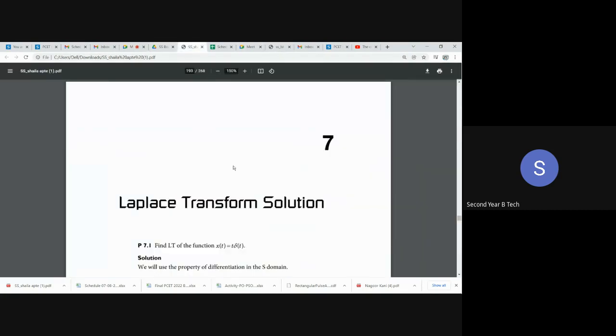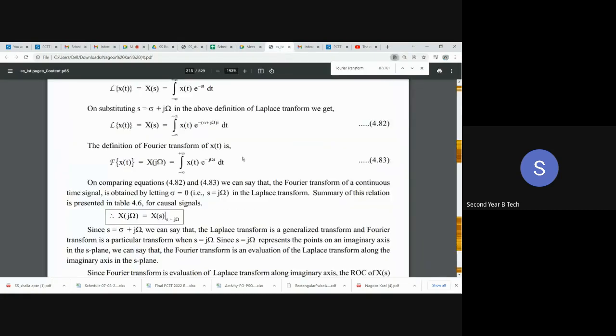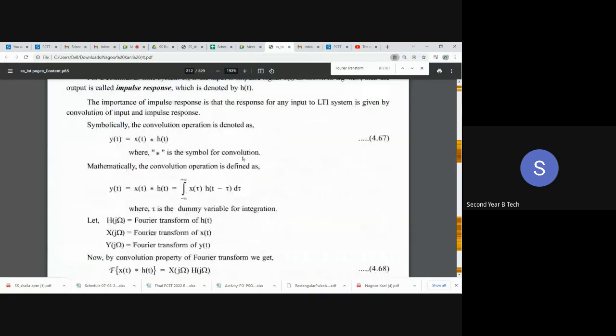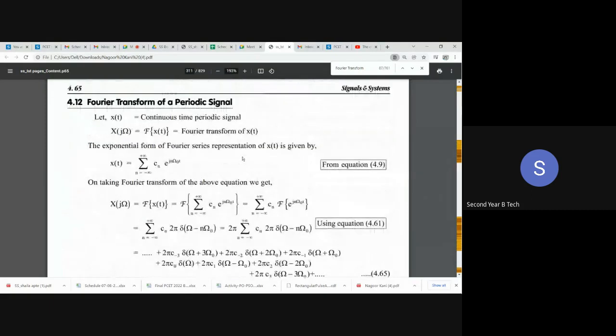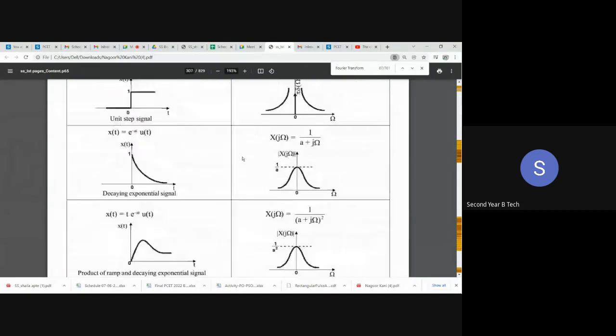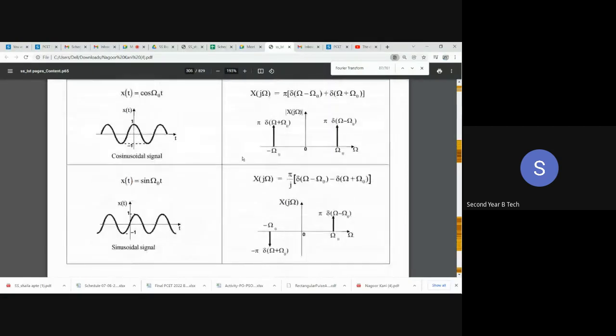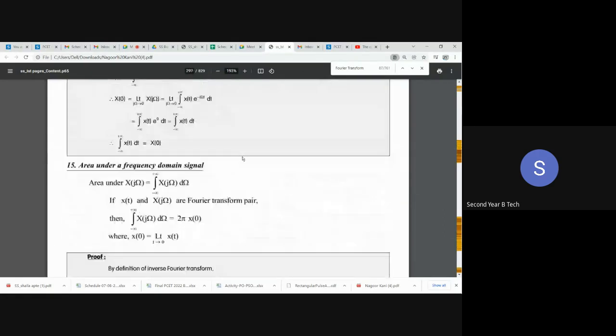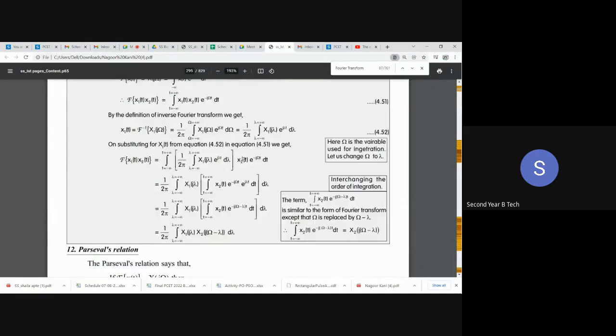Okay, so this is what we have studied in scaling. The same rectangular pulse numerical is solved in this book also. You can go through this book. I think in the later part, at the end of the book, this same numerical is solved, and you can check the same thing. Now the next property is time shifting.